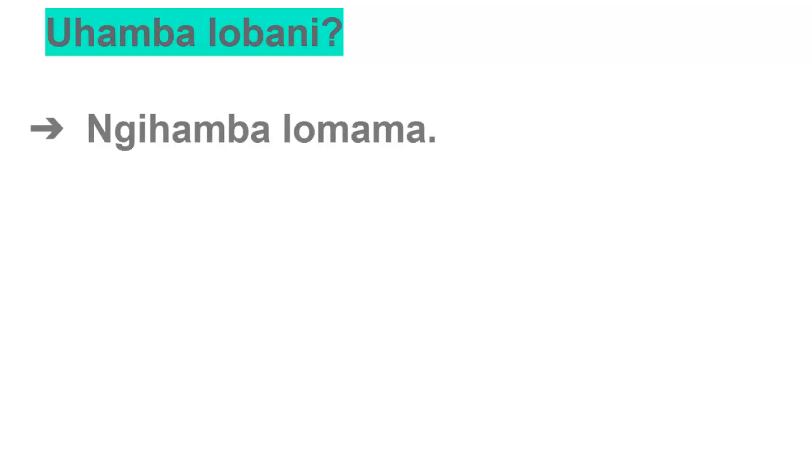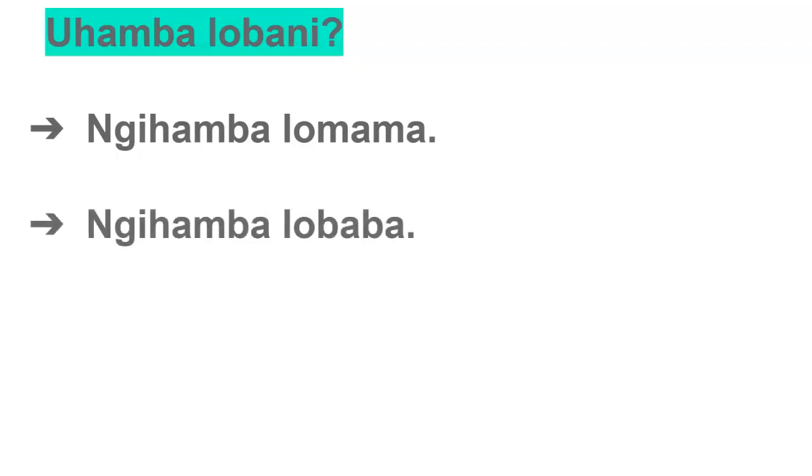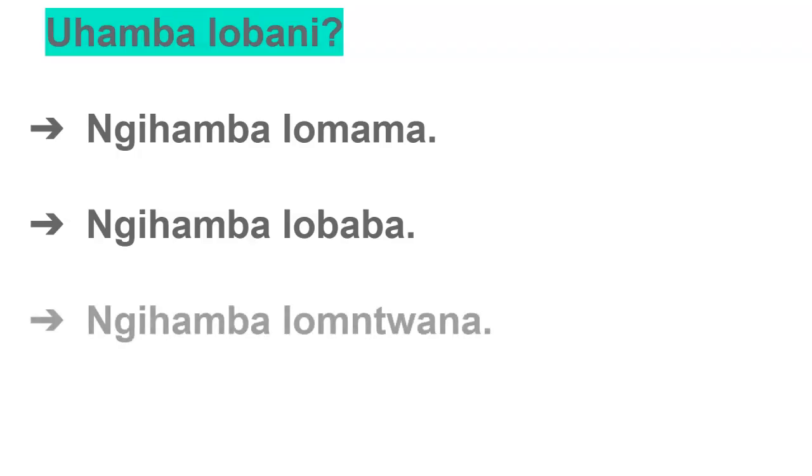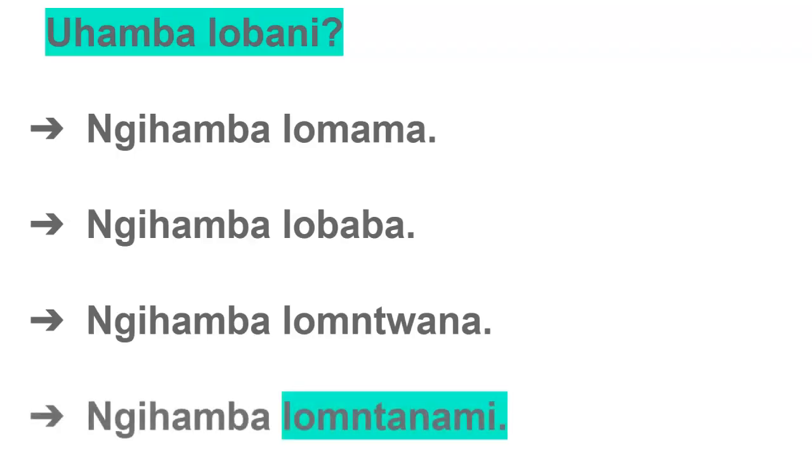Uhamba lobani. All right. You want to say I am going with mother: Ngihamba lo mama. All right. I'm going with father: Ngihamba lo baba. All right. I'm going with a child: Ngihamba lo mntwana. How about I'm going with my child? Ngihamba lo mntanami. Remember, we said umntanami is my child.